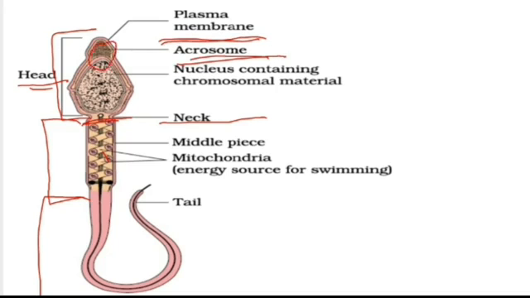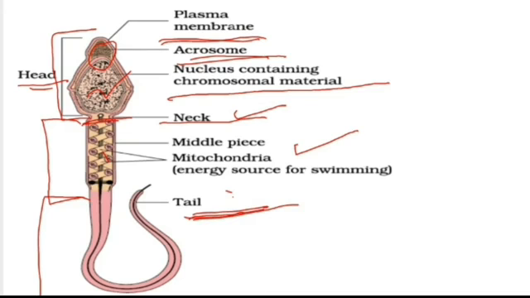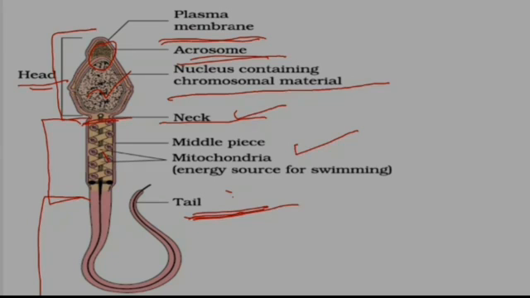Behind that is the nucleus containing the chromosomal material, the genetic material. In the middle piece you will see mitochondria, which give energy for swimming, for the movement of the flagella, the tail. You can see this clearly in the picture.